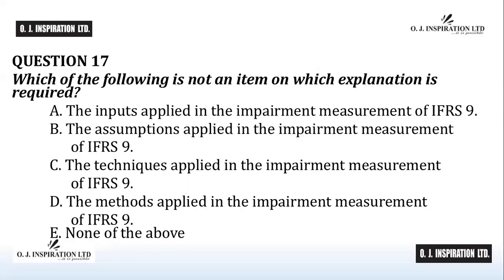Question number 17. The answer to question number 17 is D, the methods applied in the impairment measurement of IFRS 9. IFRS 7 requires that an entity explains the inputs, assumptions, and estimation techniques used in applying the impairment measurement in IFRS 9. Methods applied in the impairment are not part of the provisions of IFRS 7 as they do not exist. D is the answer to question number 17.